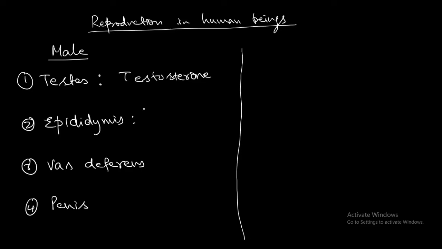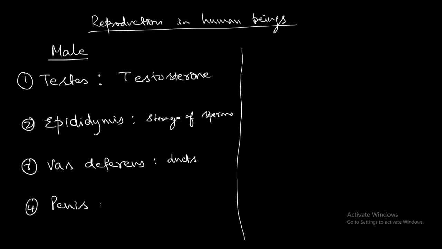The vas deferens is also known as the sperm duct, which arises from the end of the epididymis. The vas deferens are ducts. In the endocrine system you will see ductless glands. A duct means nothing but a pipe. Just like a salivary gland: how is the saliva coming into the mouth? There are small pipes. The glands make the saliva, but it is not coming directly from the gland. It comes through a pipe and is secreted in the mouth. So the ducts are what we call the pipes.